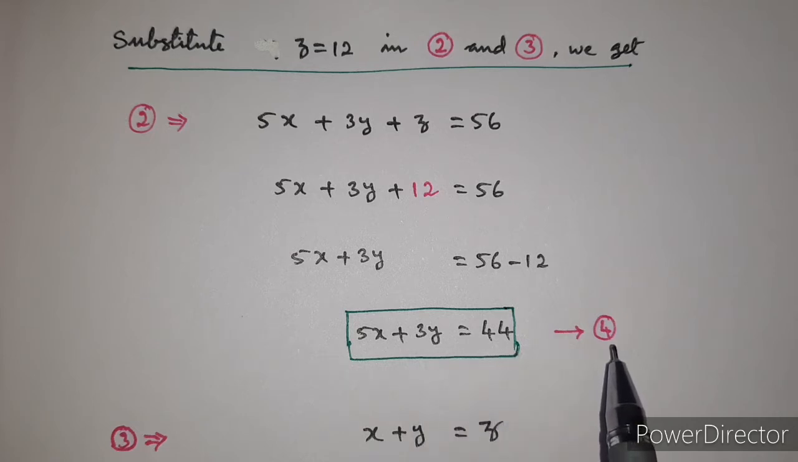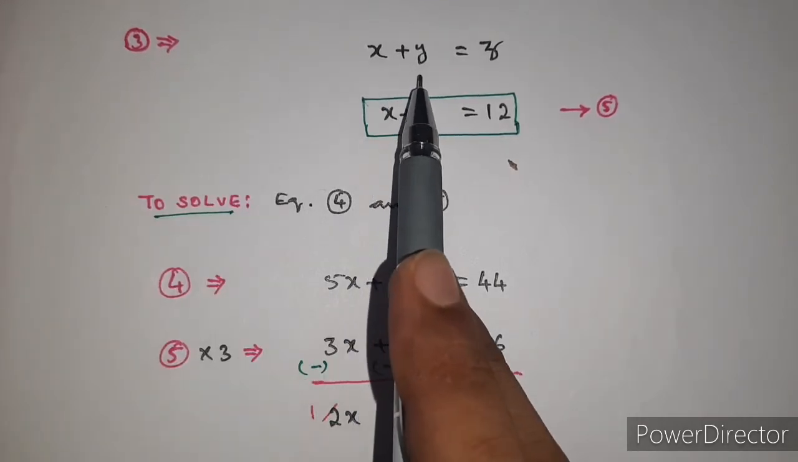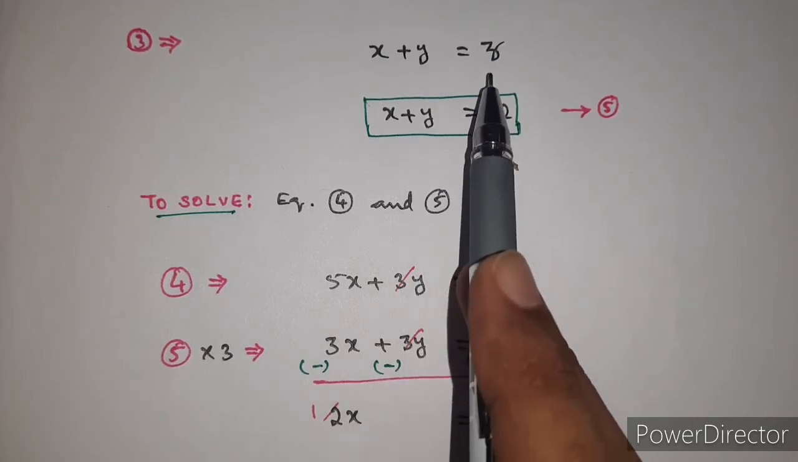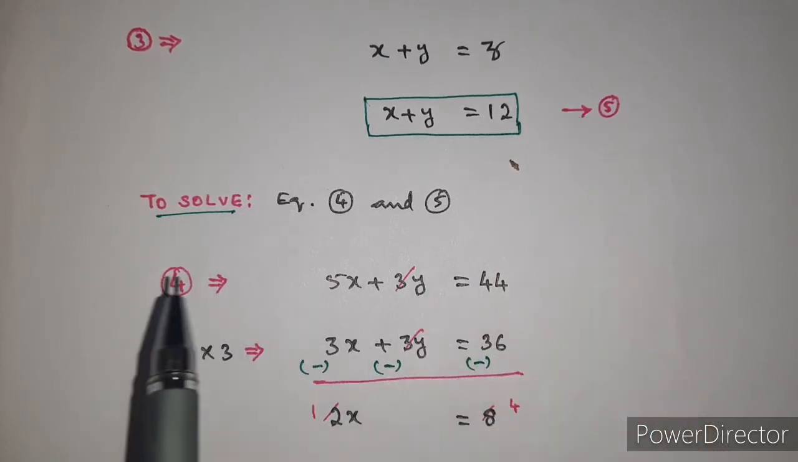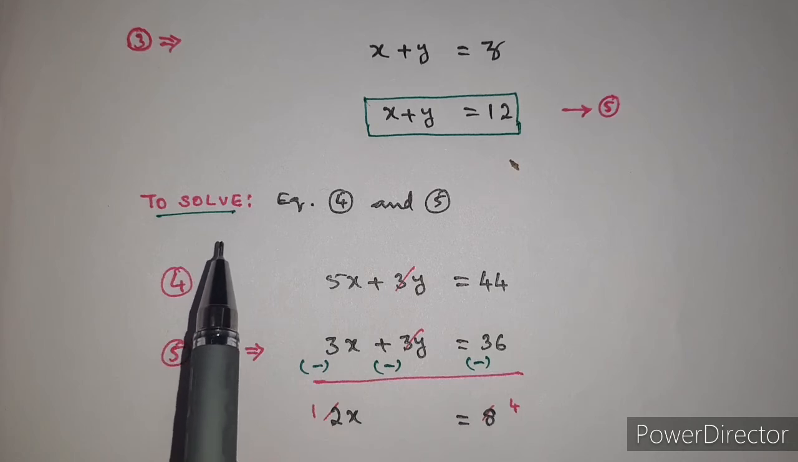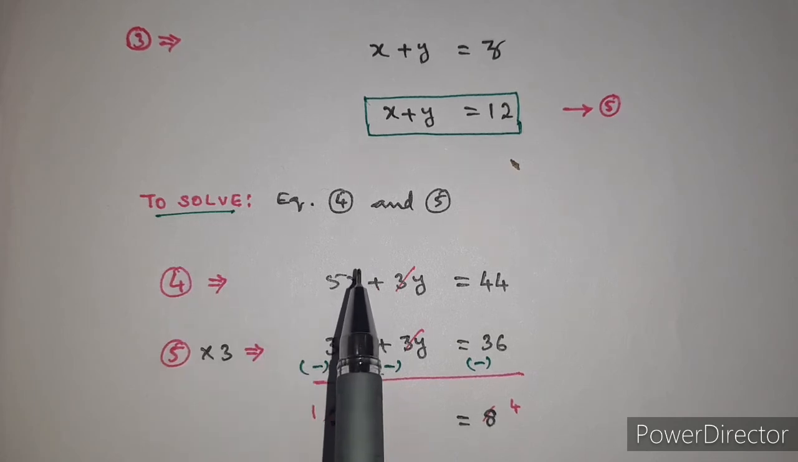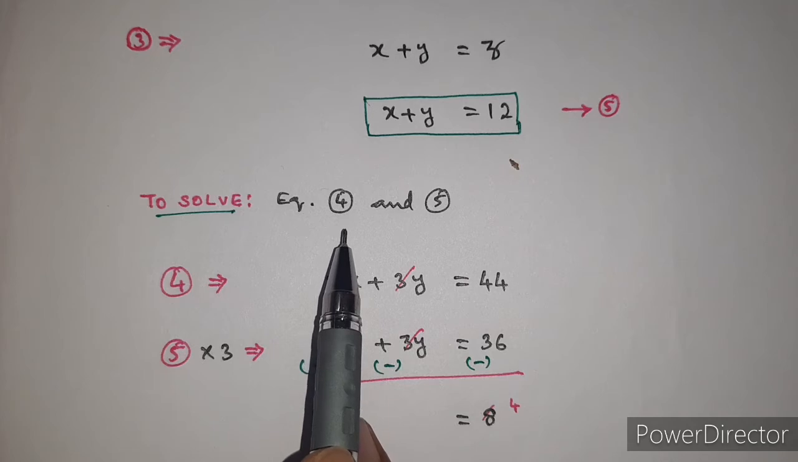We get equation 4. So let it be equation 4. Now from equation 3, that is x plus y is equal to z, x plus y is equal to 12, since instead of z I write 12. Let it be equation 5. Now we have to solve these two equations, 4 and 5, to get the values of x and y. Already we got the value for z, so now we have to find the values for x and y.